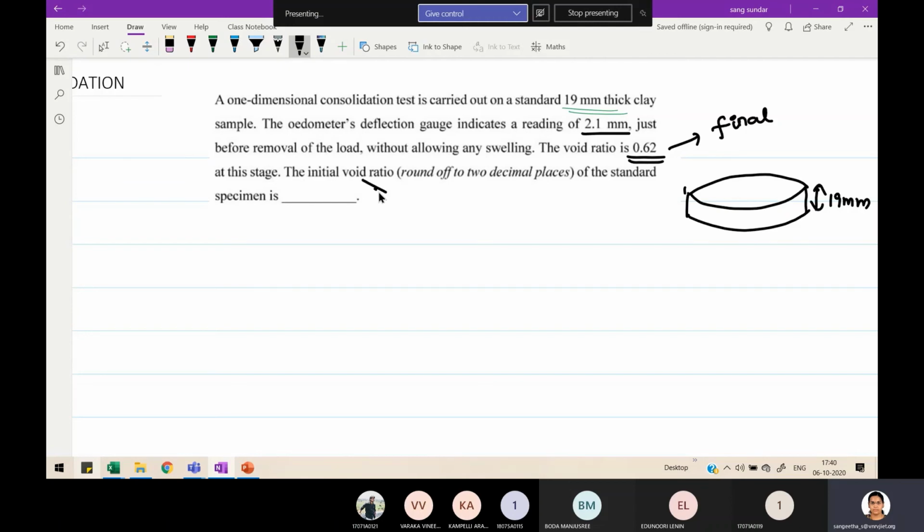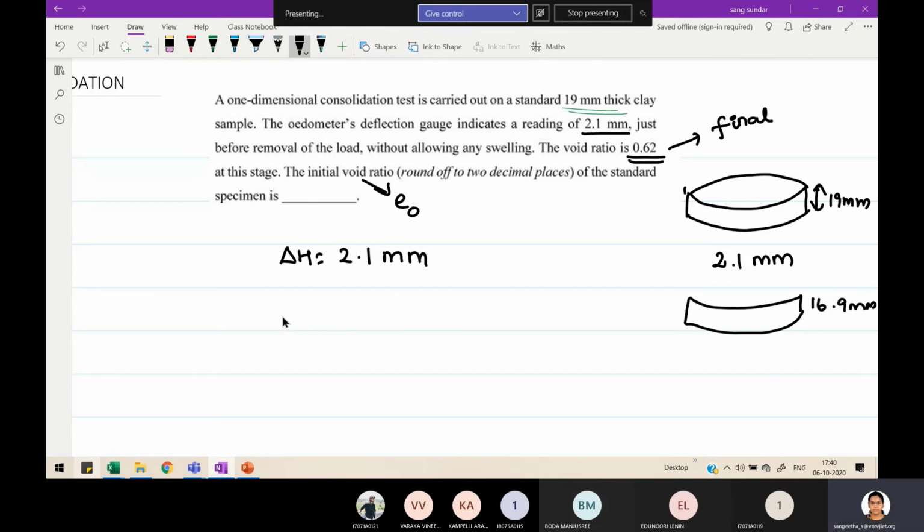So what they are asking is the initial void ratio. And what does this 2.1 mm mean? This is the change in thickness of the sample. Initially the sample was 19 mm, and 2.1 mm has reduced. So how much is the thickness of the soil sample as of now? 16.9 mm. Am I right? So this 2.1 mm is delta H.